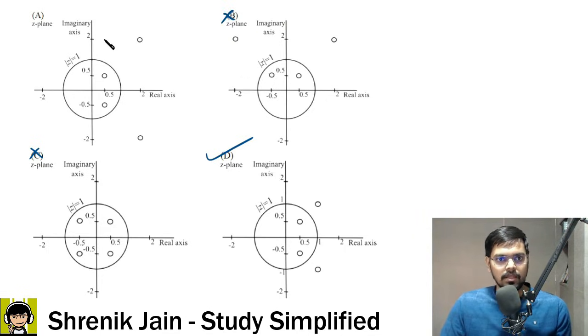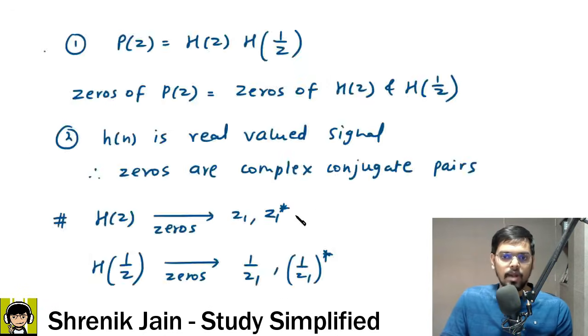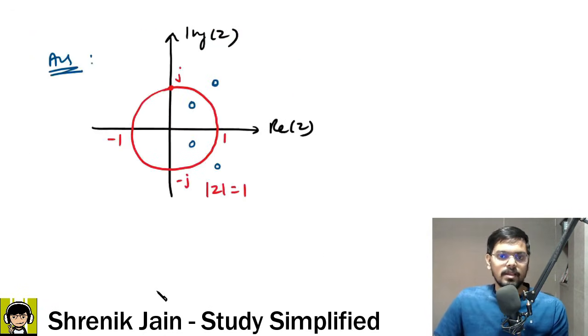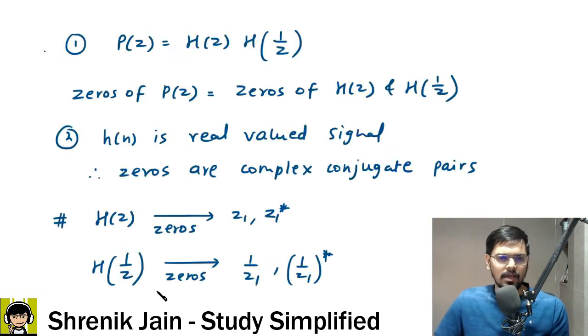Here if you see, they are saying 2 plus 2j. Do we have 0 at this position? No, we do not have. We have 0 at 1 plus j as per our calculation. Check it out. So yes, finally we had D as the correct answer.